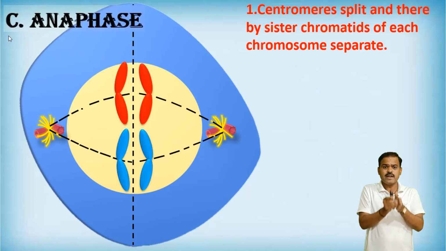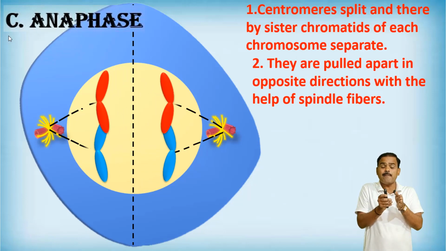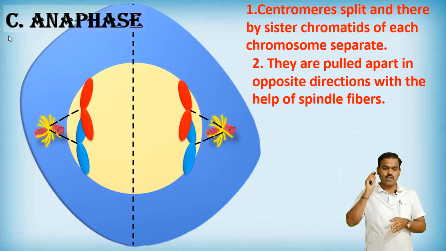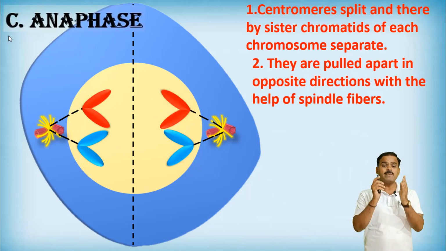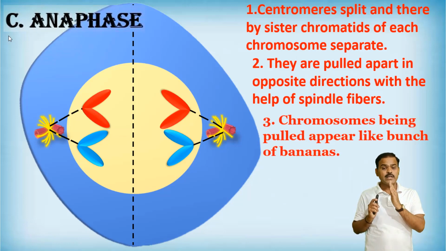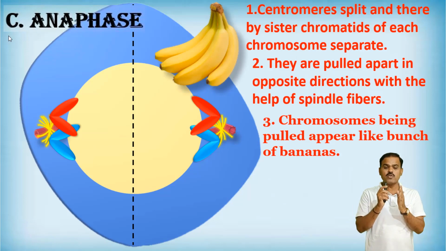That spindle fiber makes them separate along with their daughter chromosomes. See dear friends, how they move apart from each other, and chromosomes being pulled appear like a bunch of bananas. They look exactly like a bunch of bananas.